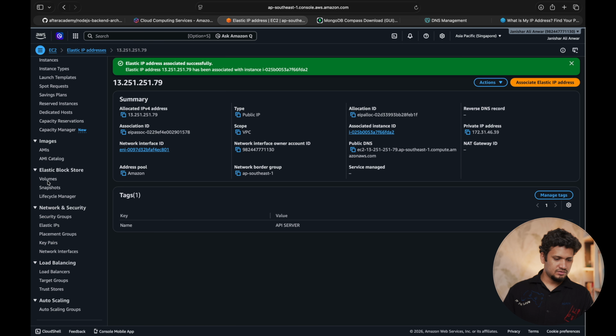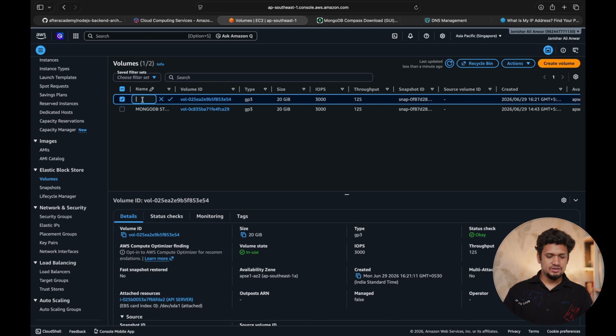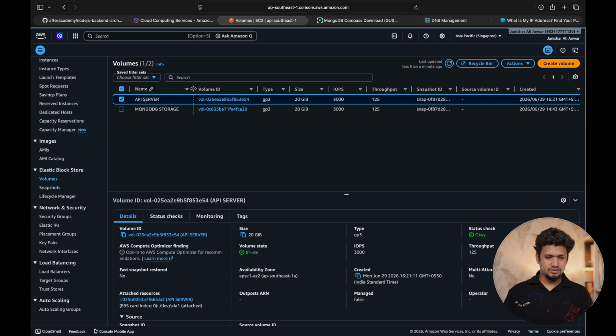Just like our step where we named our instance storage, let's do the same here: API server. Yes, so that we can always identify the instances and volumes. So renaming things is very important.